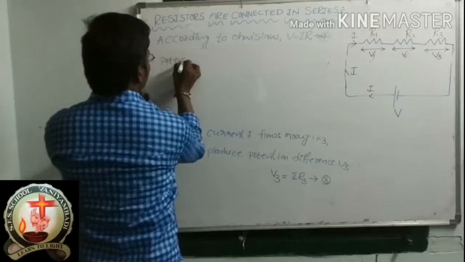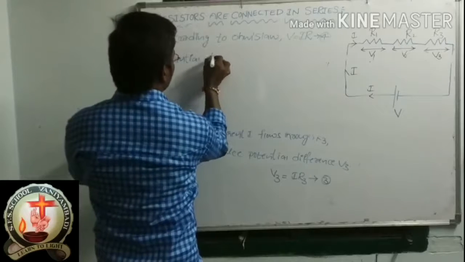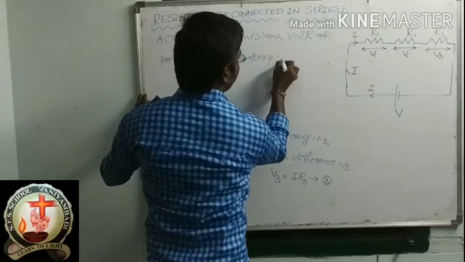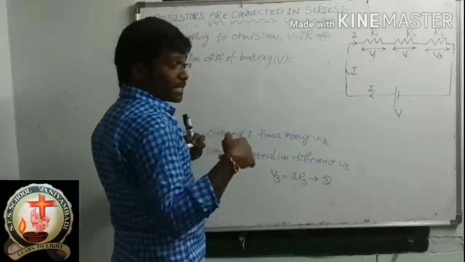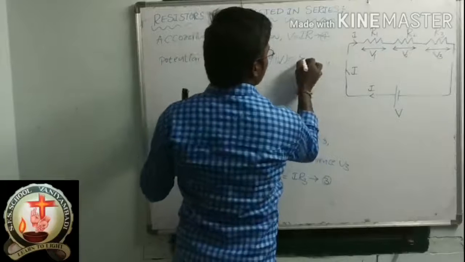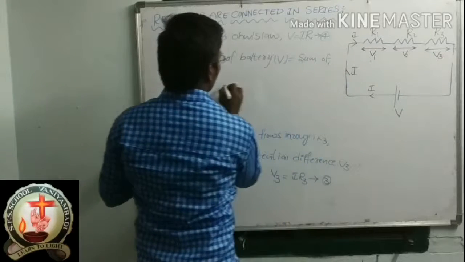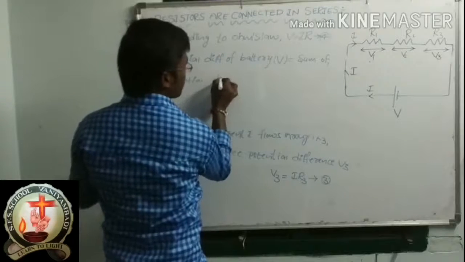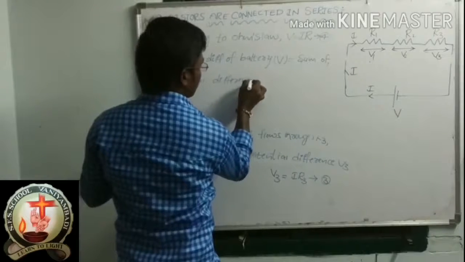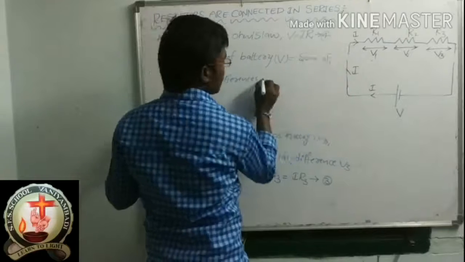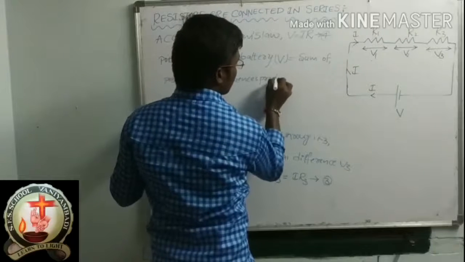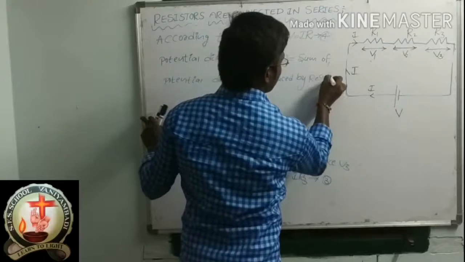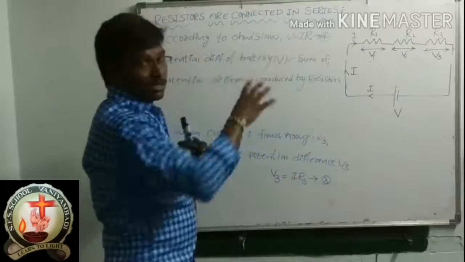Potential difference of battery, V, is equal to the sum of potential differences produced by resistors. Please remember this step alone. This is an important step.